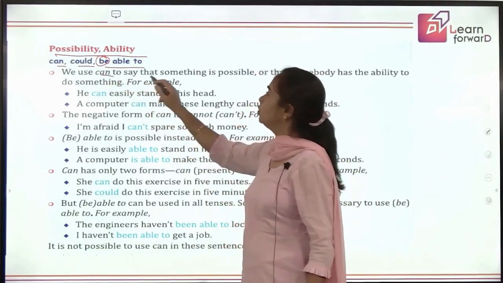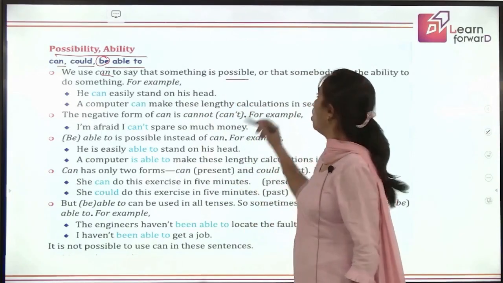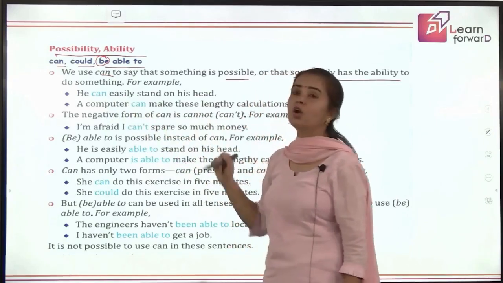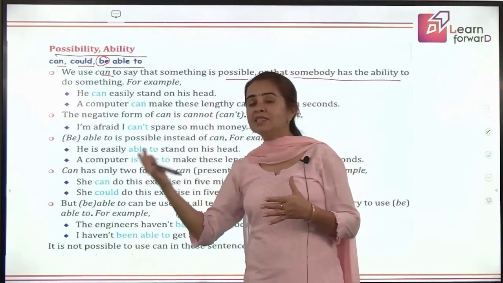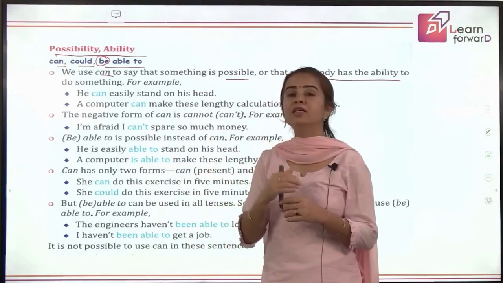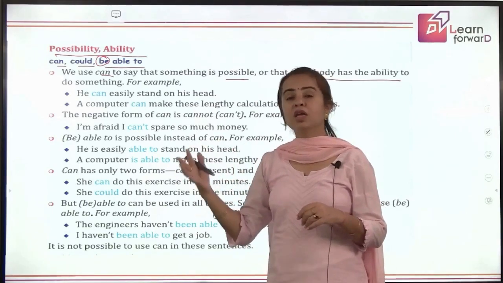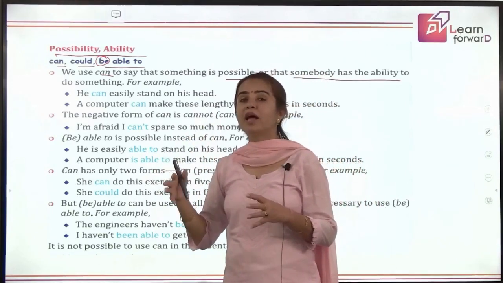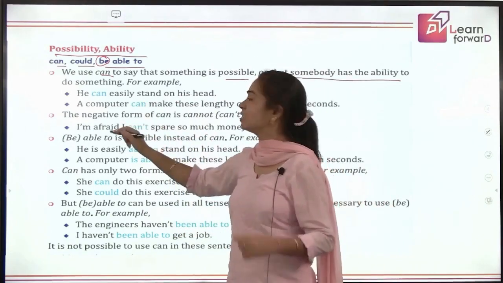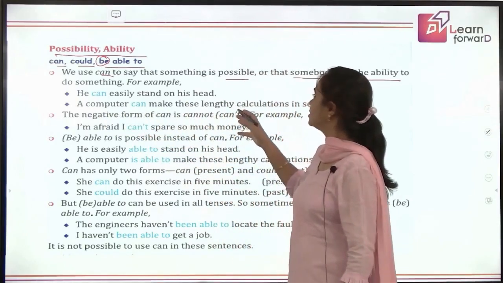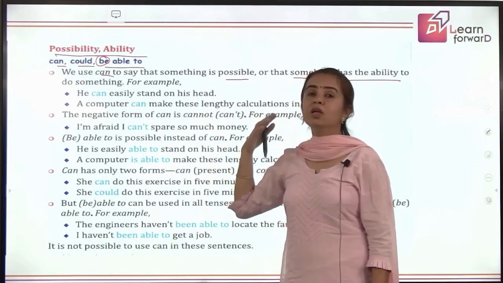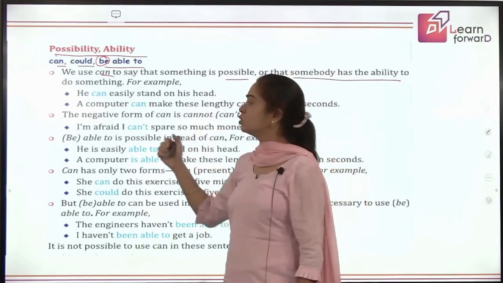We use can to say that something is possible or that somebody has the ability to do something. For example, if you say he can easily stand on his head, that means he has that ability. In general, he has the ability to stand upside down, to stand on his head. But we are not talking about that ability getting an opportunity to do that. Okay, but you know he has the ability to do. A computer can make these lengthy calculations in seconds. So it shows the ability of the computer to do calculations so fast.